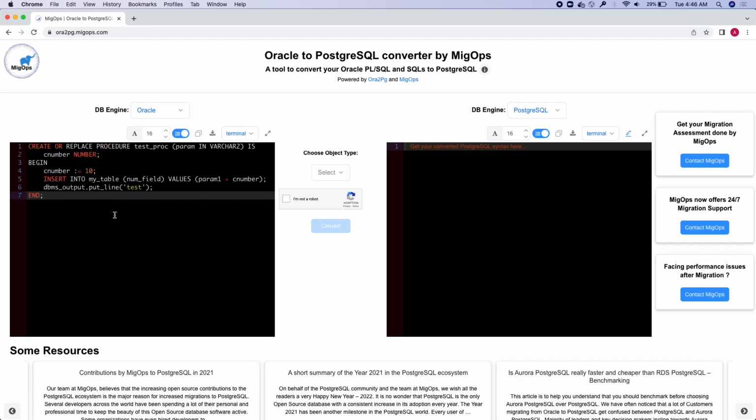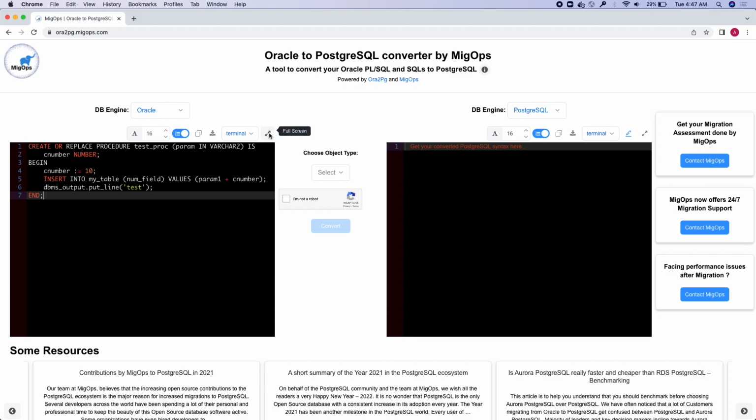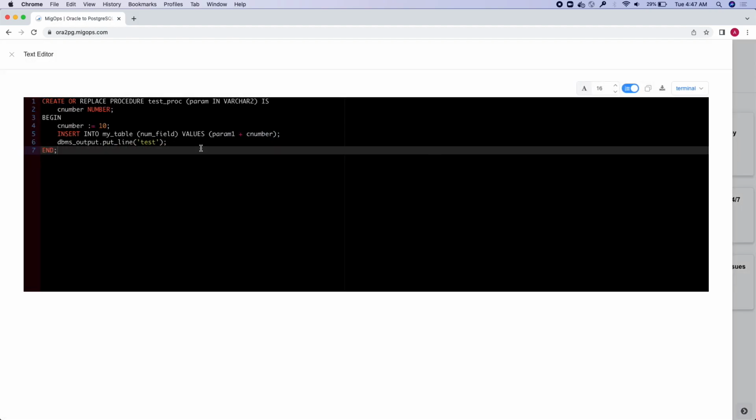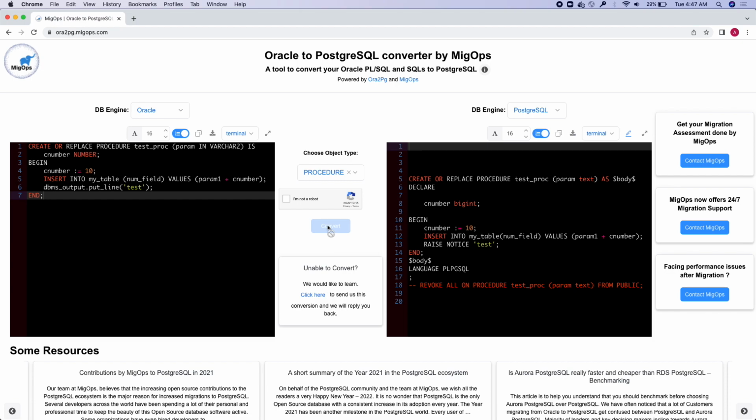I can now paste the procedure code from Oracle in the left side panel. I could change the appearance as well as the font size, or I could also expand this panel and add more modifications if required. Once I'm done pasting the Oracle source on the left side panel, we could now go ahead and choose the object type as procedure and ensure to click on the checkbox to prove that we're not a robot, and then click on convert. Once I clicked on convert, I'm able to see the converted stored procedure that works for Postgres.